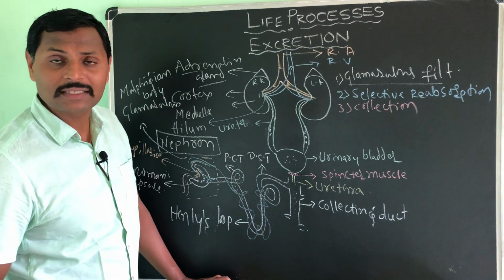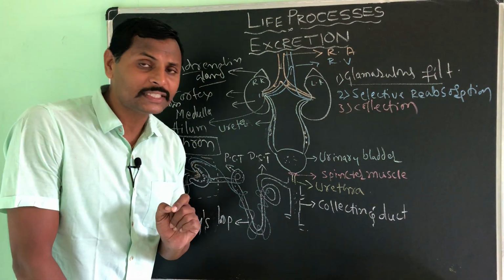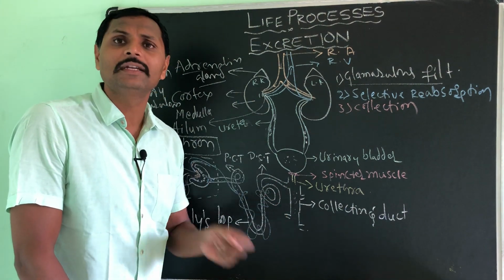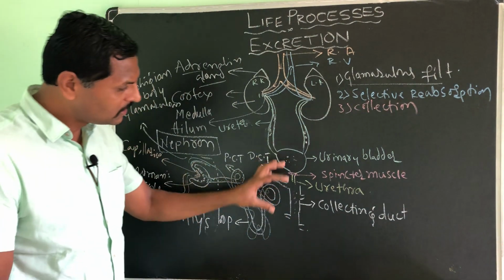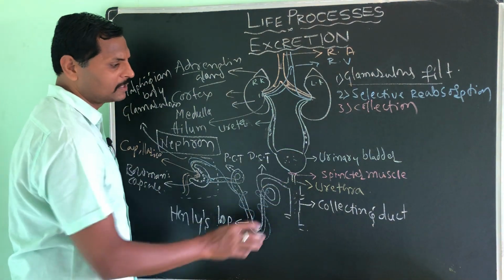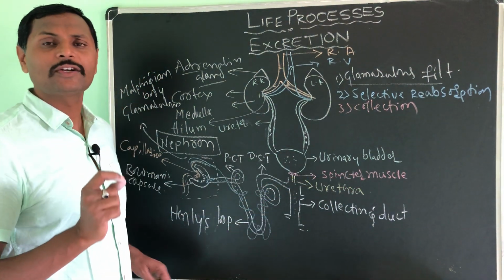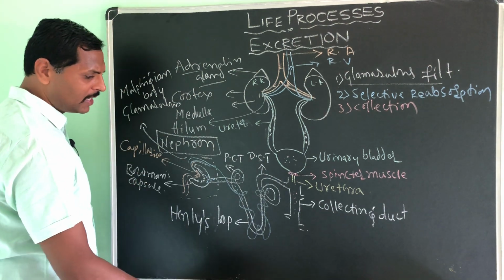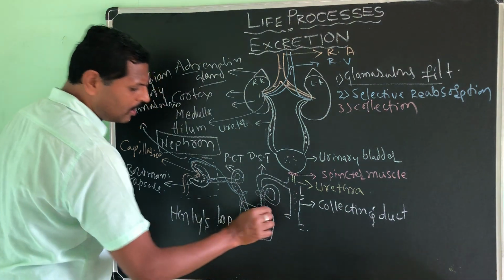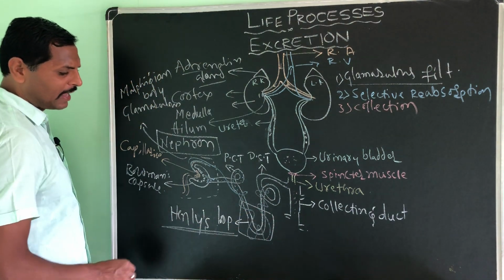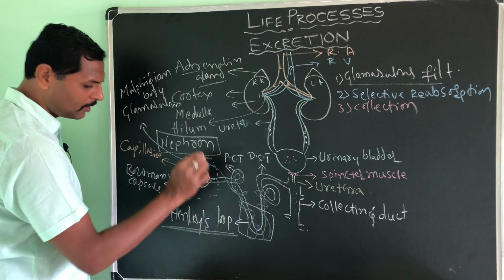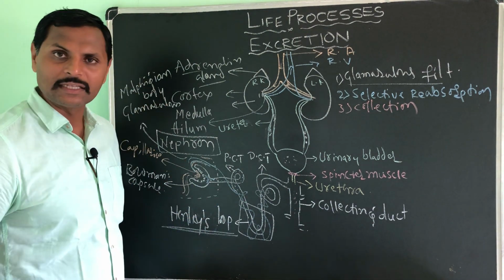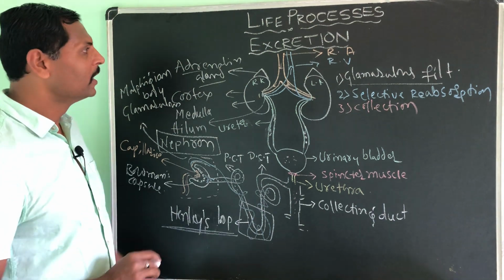Many times it was asked in the examination, what is micturition? Simple, the passing of urine is called urination, and that is also called micturition. Okay, so very simple it is. Through the urethra we will pass it out, and the sphincter muscle will control that passing of urine. Okay, right. So I will highlight one more point in this area, because we have mentioned that there is a Henle's loop. So what is the role of Henle's loop in urine formation, sir? Yes, I will tell you that.